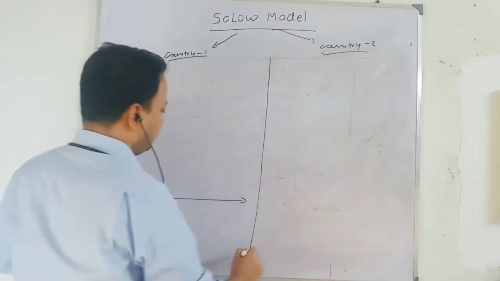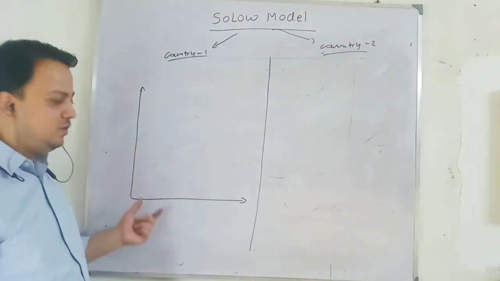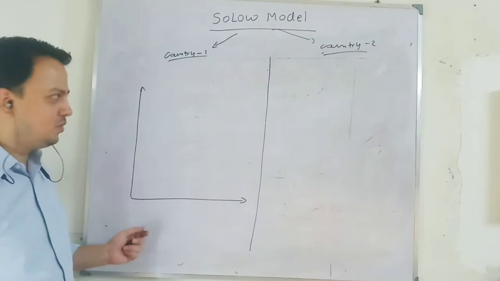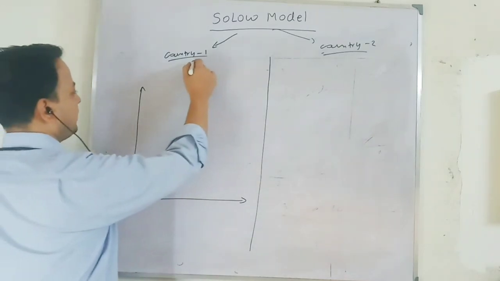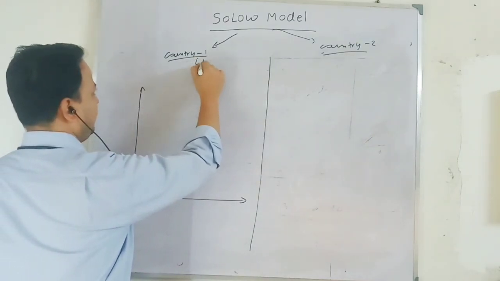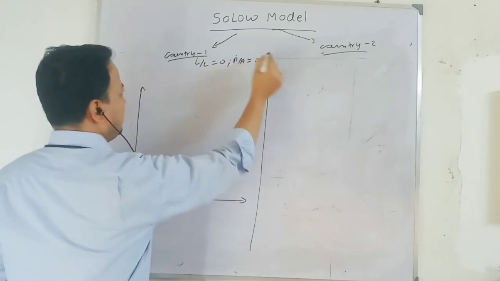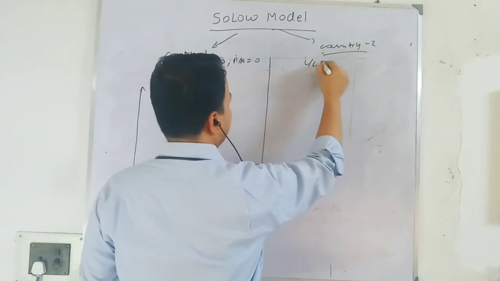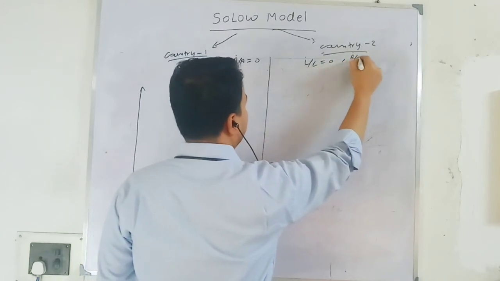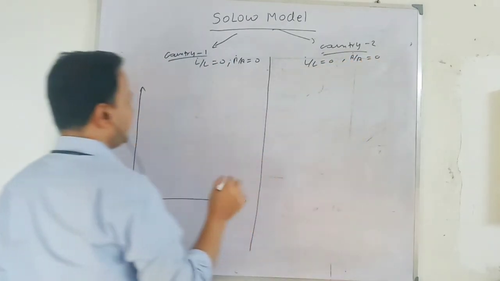Okay. This is important. When we do the saving part, it will be more important. So in both countries, population growth is 0, n dot by n equal to 0, and technological progress is 0. Similarly, in country 2 also, population growth is 0 and technological progress is 0. Production function is same.